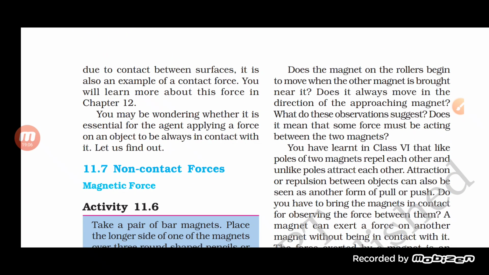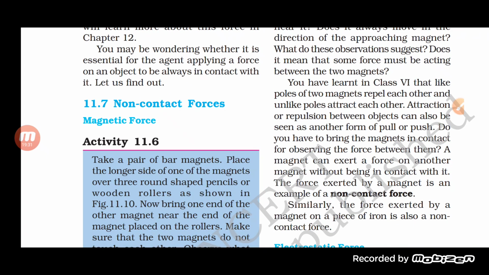So does the magnet on the roller begin to move when the other magnet is brought near it? Does it always move in the direction of the approaching magnet? What do these observations suggest? Does it mean that some force must be acting between the two magnets? You have learned in class 6 that like poles of two magnets repel each other, unlike poles attract each other. Attraction or repulsion between objects can also be seen as another form of pull and push. So a magnet can exert a force on another magnet.